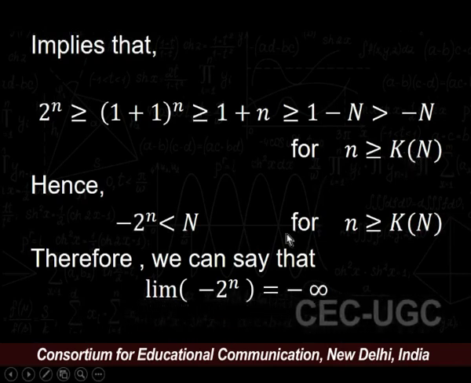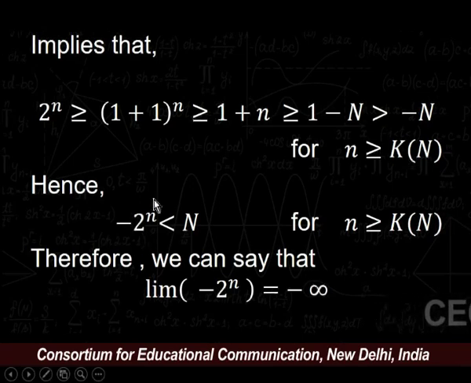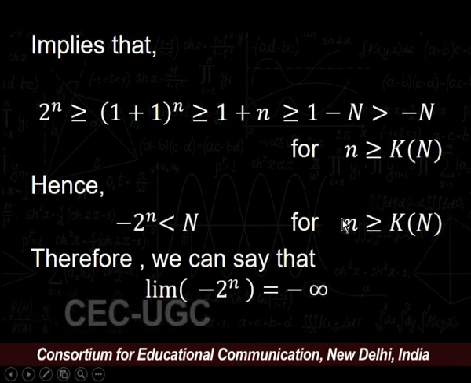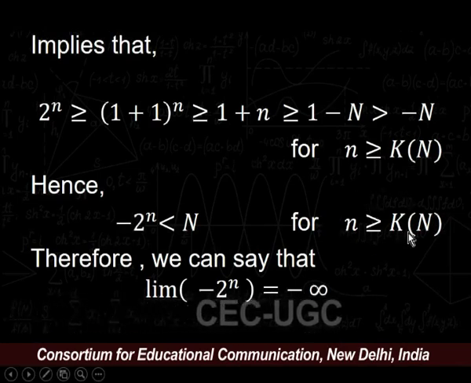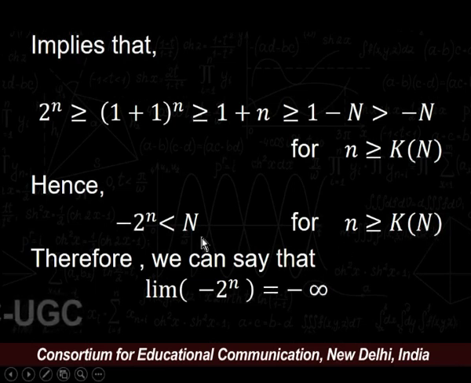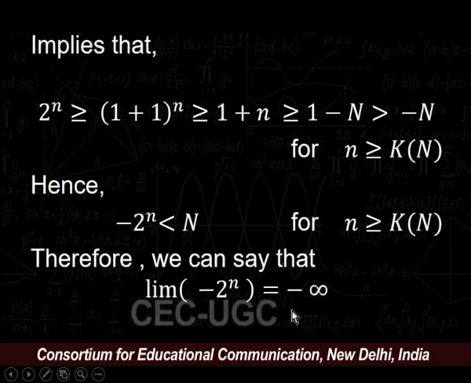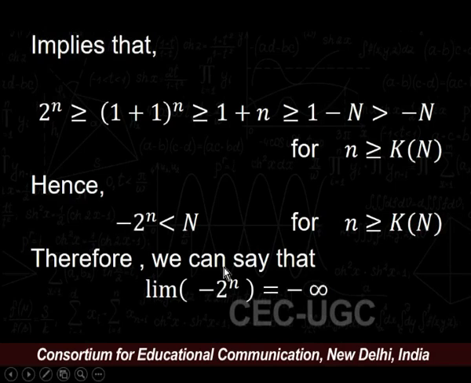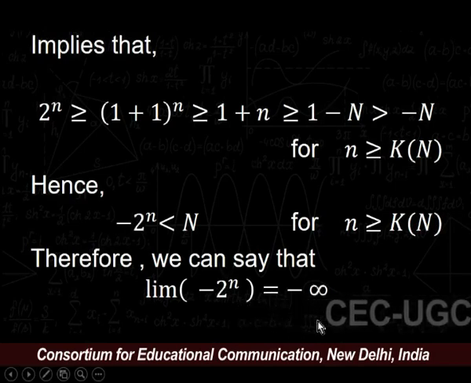Hence, we can conclude minus 2 to the power n is strictly less than n for all n greater than or equal to k, and k depends upon capital N. Therefore, by the definition, we can say that the limit of the given sequence is minus infinity, that is, the limit of minus 2 to the power n is equal to minus infinity.